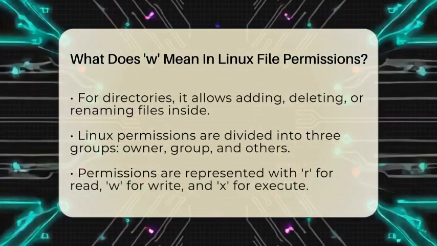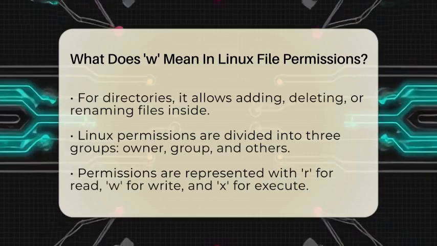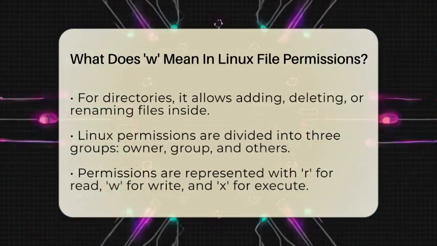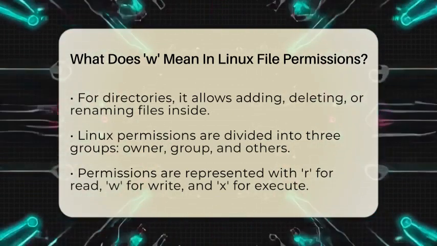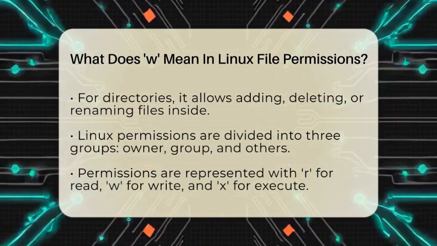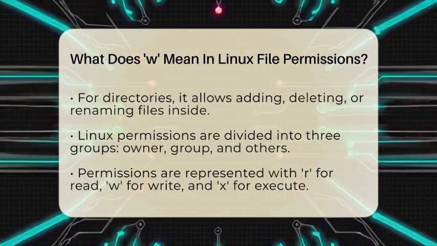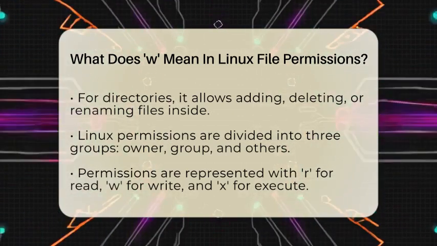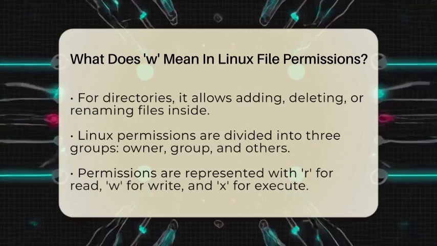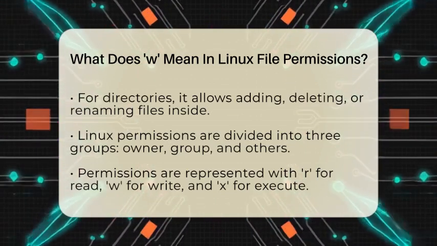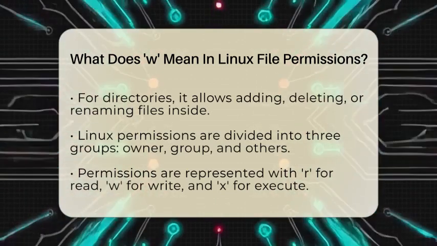Linux permissions are split into 3 groups: the owner of the file, the group the file belongs to, and everyone else on the system. Each group can have different permissions, which are shown as R for read, W for write, and X for execute. For example, if you see RW-R--R-- as permissions, it means the owner can read and write, but the group and others can only read.